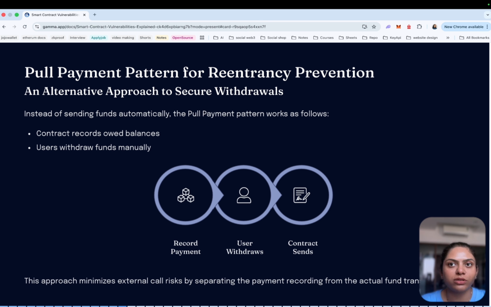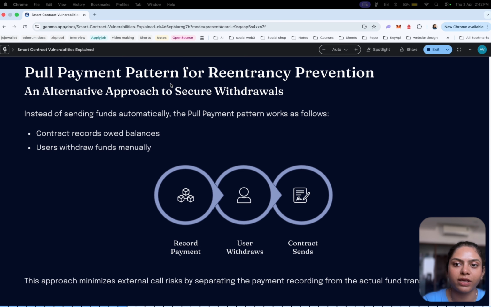Reentrancy attacks taught the blockchain community a very important lesson: every small ordering mistake in smart contract logic can lead to financial losses. This vulnerability is exactly why the checks-effects-interactions pattern became standard practice in Solidity development. So these are the three ways we can prevent reentrancy.